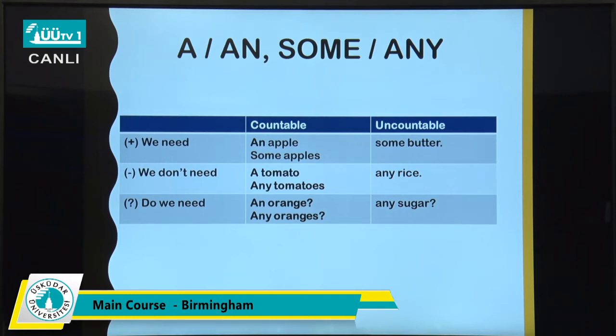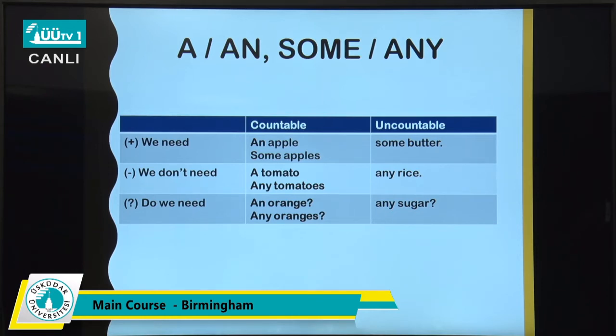Okay, we need some apple. We need some butter. Here you have, we don't need a tomato. We don't need any tomatoes. We don't need any rice. So you see, we use some for countable and uncountable.